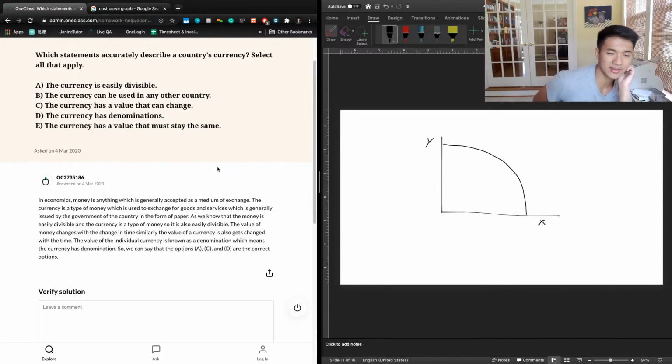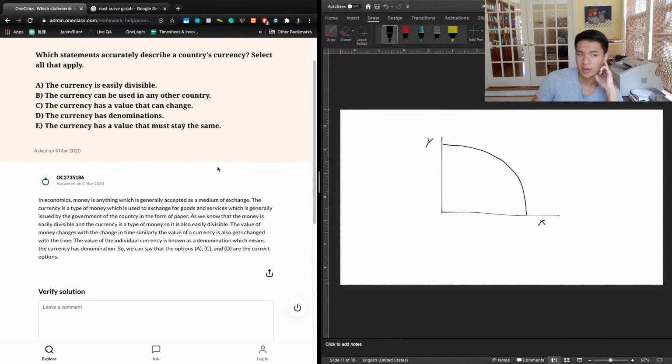C says that the currency has a value that can change. And so this is true in real life, right? We know that inflation, the change in prices, a relative increase in prices or a decrease in prices is going to have an effect on the value of currency. And so this doesn't violate our understanding of what a store of value refers to. But that's still maintained. The currency value fluctuation is simply a natural occurrence in the real world when we have currency. And so that's going to be a correct answer as well.